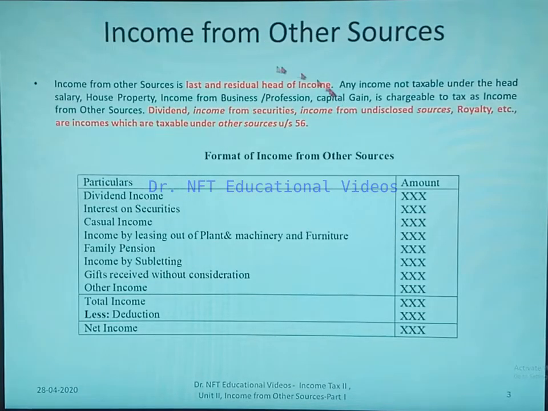Now let us see what is income from other sources. Income from other sources is the last and residual head of income. Any income not taxable under the head salary, house property, income from business or profession, capital gain is chargeable to tax as income from other sources. Dividend, income from securities, income from undisclosed sources, royalty, etc. are incomes which are taxable under other sources under section 56.